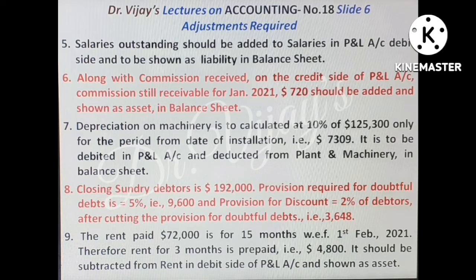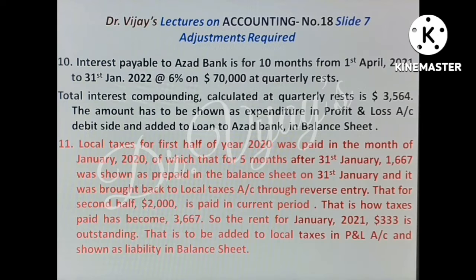It is based on information items 5 to 9. Please read it very carefully and understand. Slide 7 deals with adjustments 10 and 11. If you have any doubt, please verify the relevant items in the trial balance and the additional information 10 and 11.